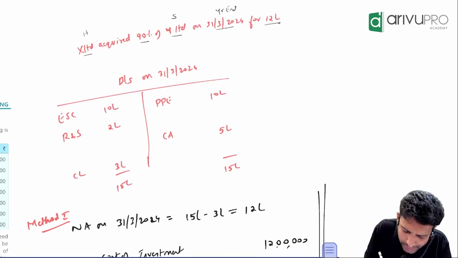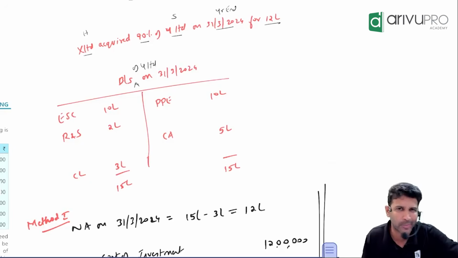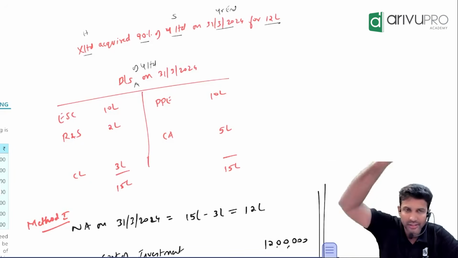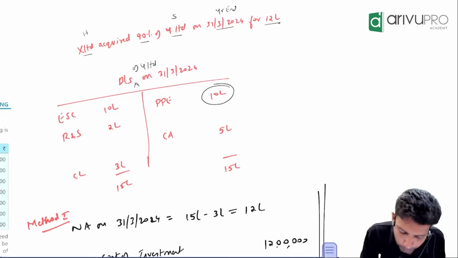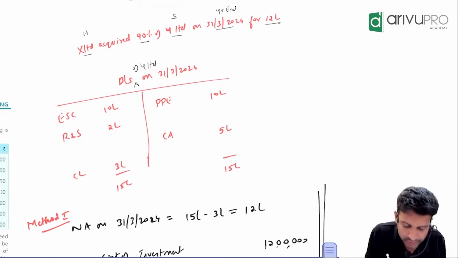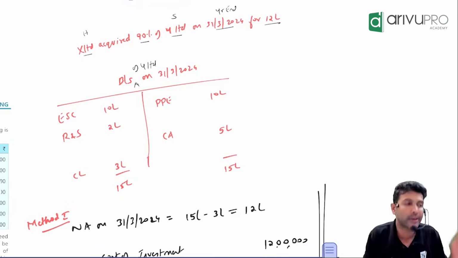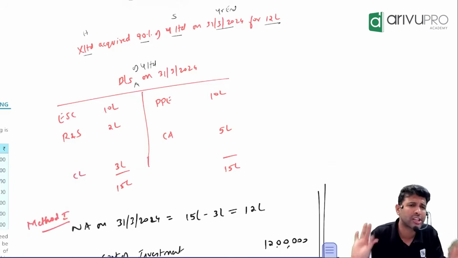Now I have given you a simple balance sheet. Let's say this is the balance sheet of Y Limited, the subsidiary company, given in T format for explanation's sake. A company's balance sheet is always presented in Schedule 3 format. Property, plant and equipment, or fixed assets, I've assumed 10. Current assets I've assumed 5. So total assets is 15. On the other side, equity share capital, reserves and surplus I've assumed to be 10 and 2, and current liability 3. The balance sheet is okay.